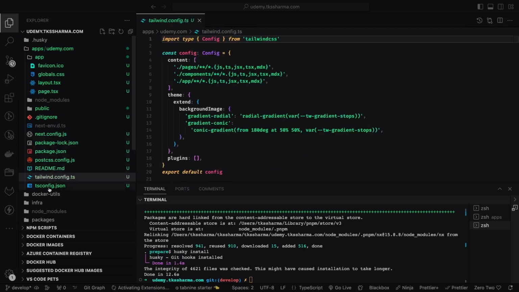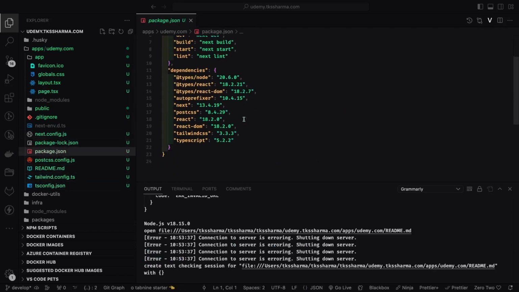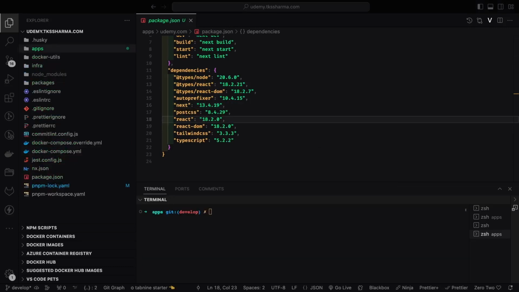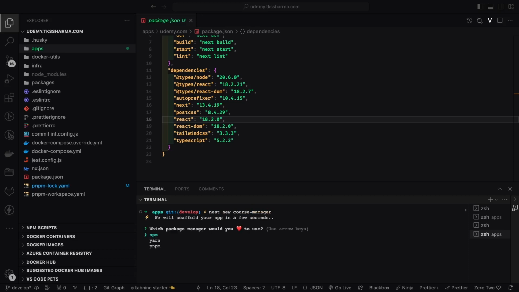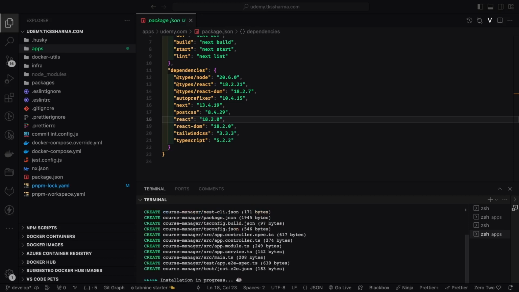Here you can see the different files, and these are the different dependencies. Not much, right? We need to add the required dependencies. I think we are missing next auth and the other dependencies. We can also create some services down here, inside the same folder, we can create external services.